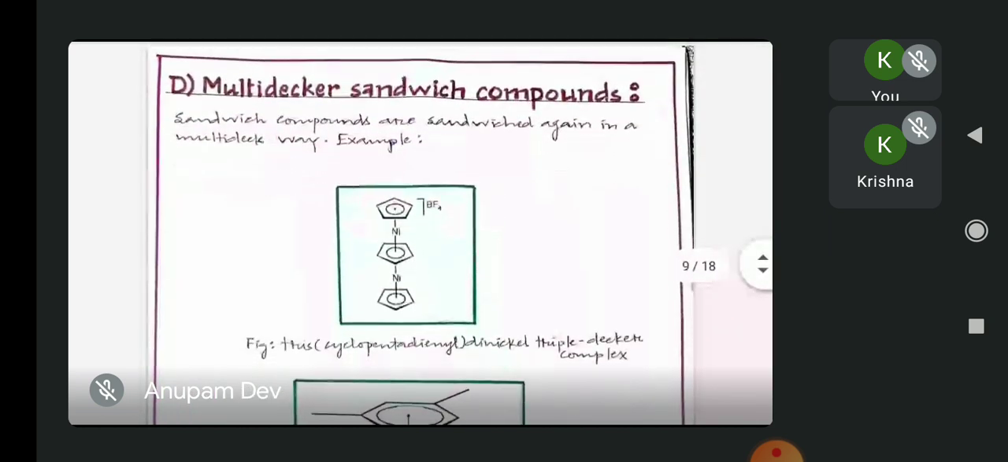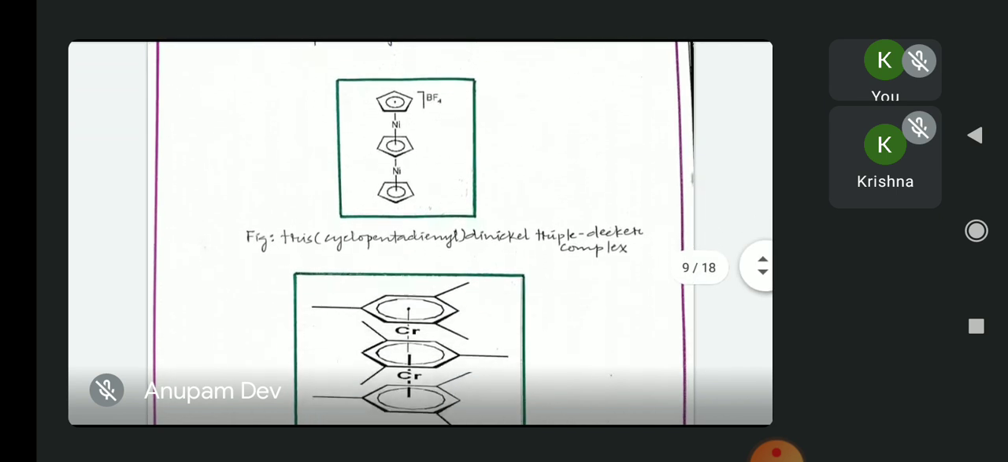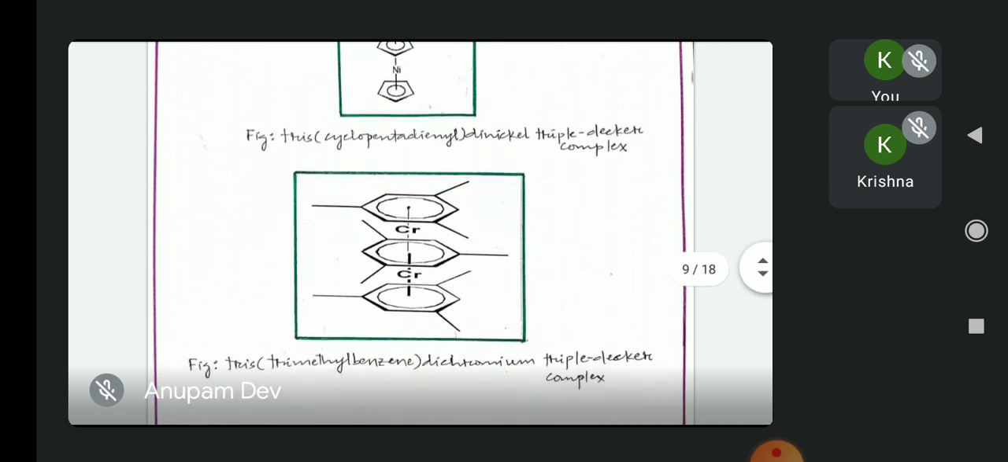Now let us look at the fourth type of sandwich compounds, which is the multi-decker sandwich compound. In this type, as we can see in the example, more than one sandwich compound is stacked together to form a new type of sandwich compound, stacked in a multi-deck way. So this type of new sandwich compounds is called multi-decker sandwich compounds. Examples of multi-decker sandwich compounds are the tris(cyclopentadienyl)dinickel triple-decker complex, and the second example is the tris(trimethylbenzene)dichromium triple-decker complex.